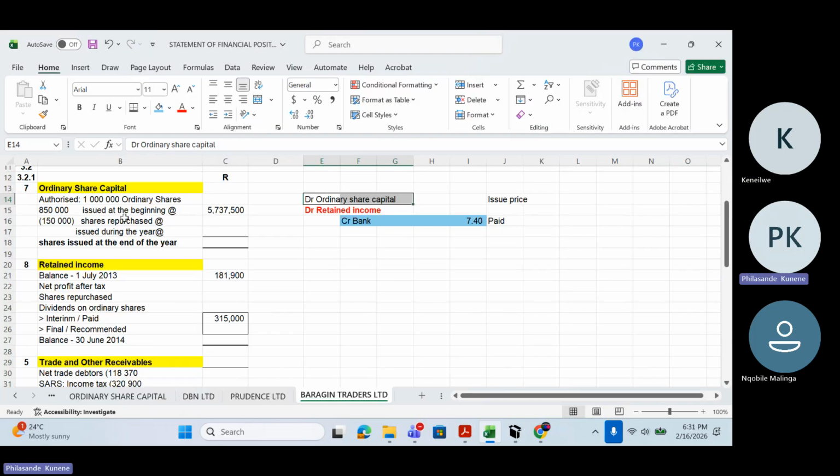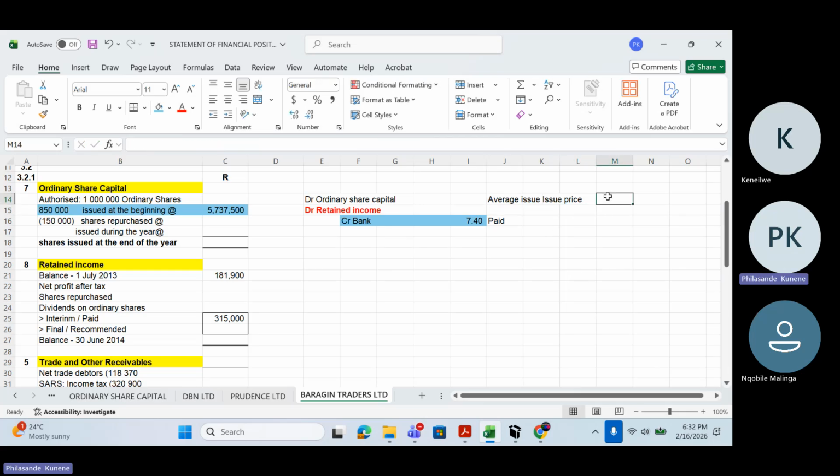Because if you go to our note, you can see these shares are definitely coming from this 850. Do you guys agree with me? The 150 that I'm buying back today comes from where? From this 850 that I've issued before. So now I need to find out what was the issue price for this 850? That is the average issue price that we need to calculate here. Average issue price. That's what we need to calculate right now.